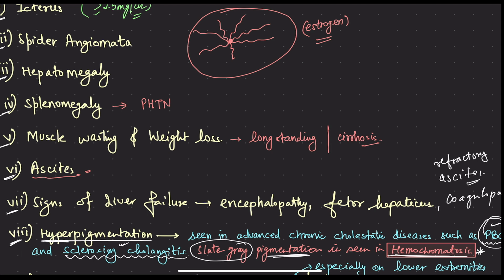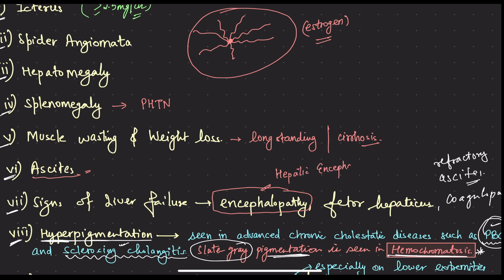Now, what is liver failure? Failure means the liver is not able to do its function. The function of the liver is to detoxify. It will not detoxify, so the toxins will reach the brain and they will cause encephalopathy, otherwise known as hepatic encephalopathy.